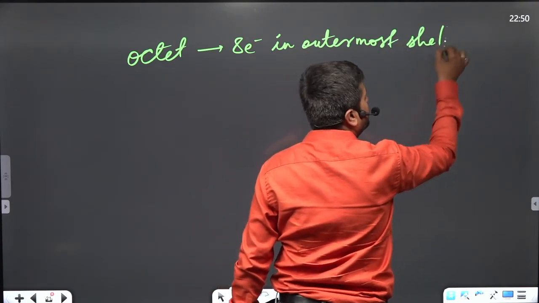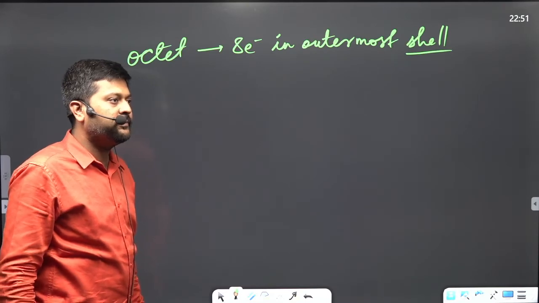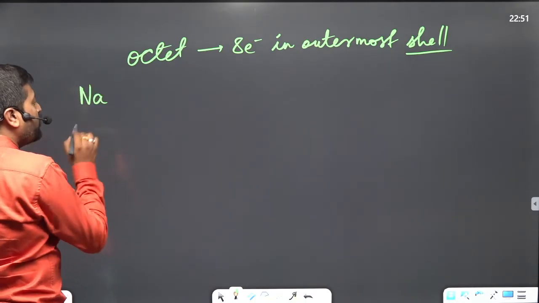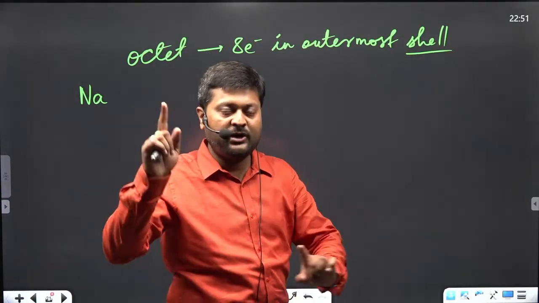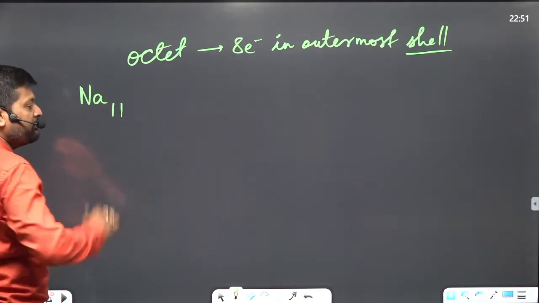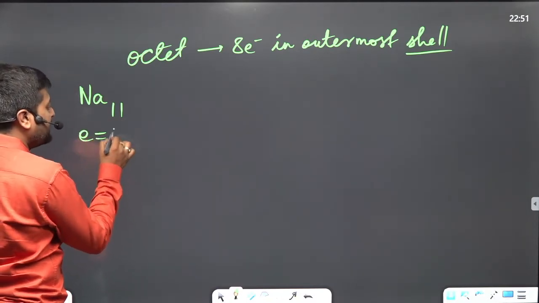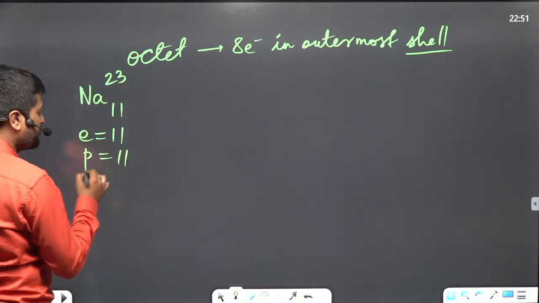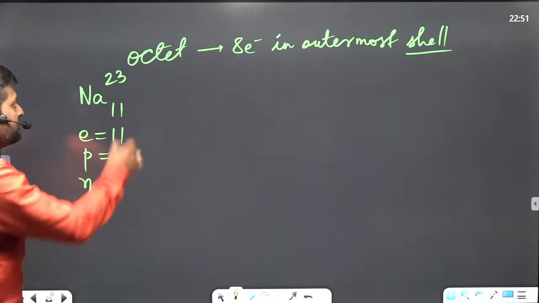Do you guys know what is a shell? Okay, listen to me. Suppose we are talking about sodium. I told you guys to remember the atomic numbers from 1 to 20. Please do it. The atomic number of sodium is 11. What this tells you? That this sodium atom has 11 electrons and 11 protons, and the mass number is 23. How many neutrons are present in this sodium atom?